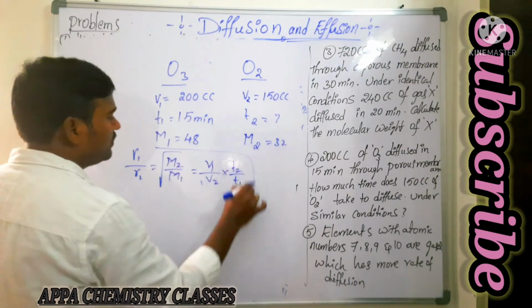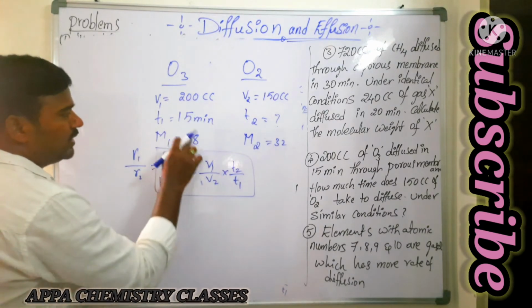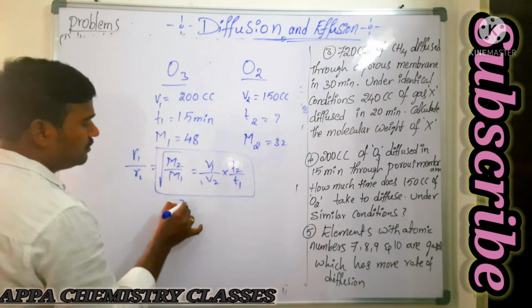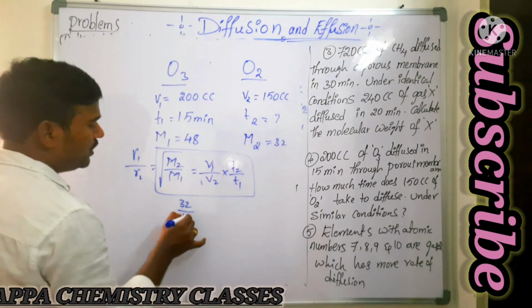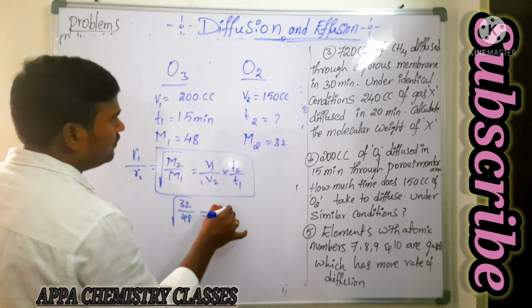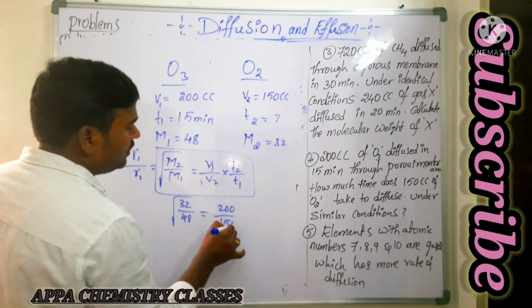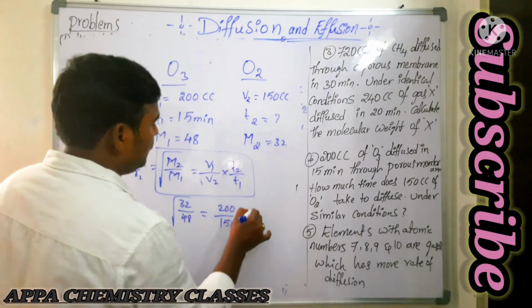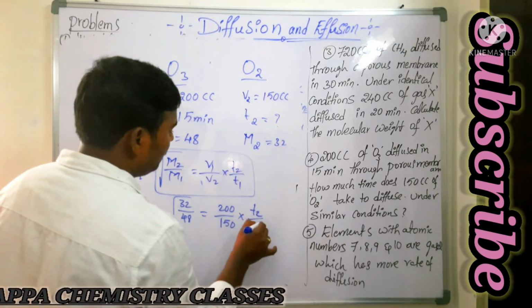So from this we need to get this relation. M2 is how much? 32 by M1 is how much? 48, square root, is equal to V1 is how much? 200, V2 is 150 into T2 is how much? We need to calculate. T1 is 15.